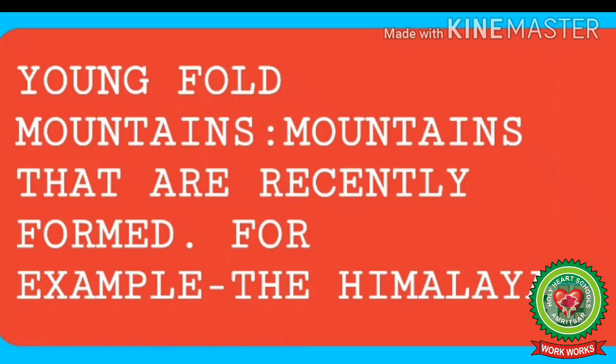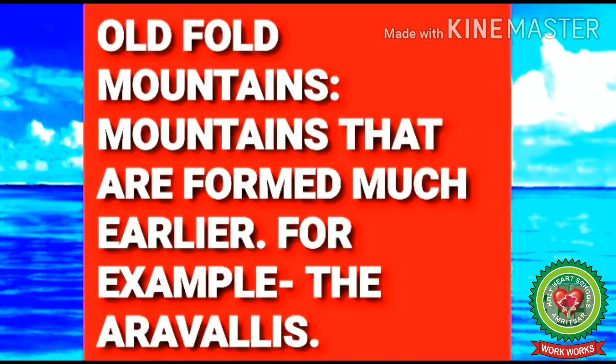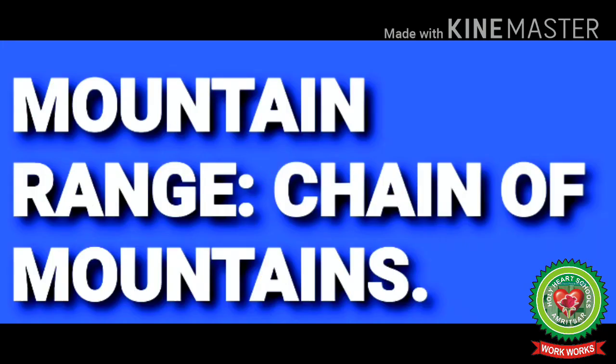Next is young fold mountains, means mountains that are recently formed, for example, the Himalayas. Next is old fold mountains, means mountains that are formed much earlier, for example, the Aravallis.